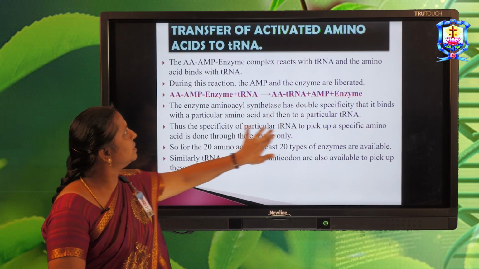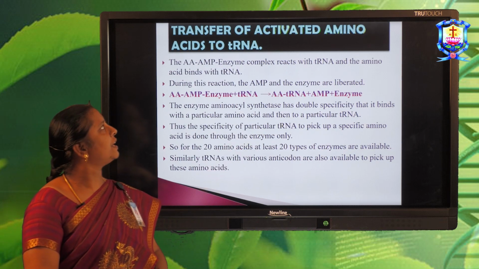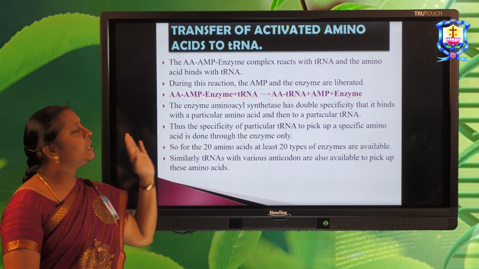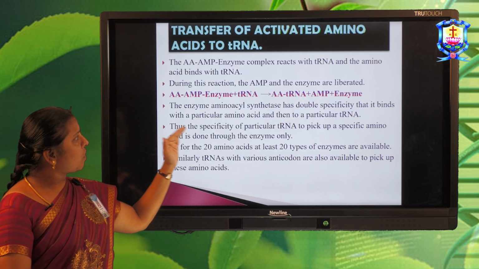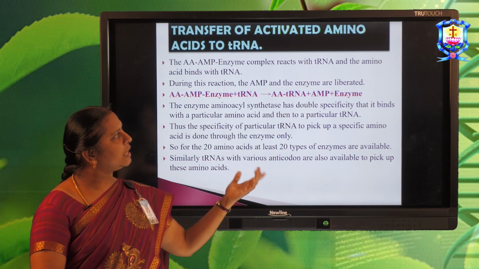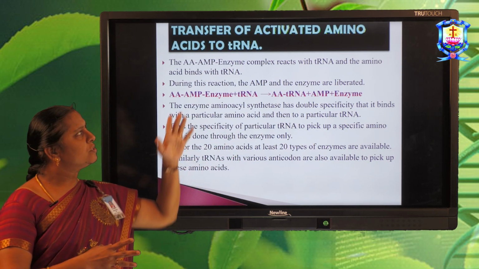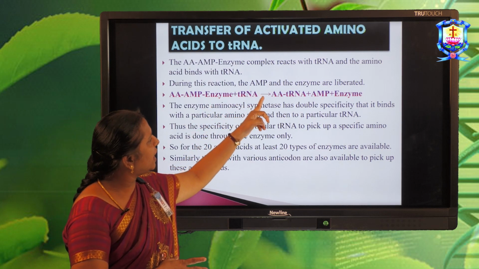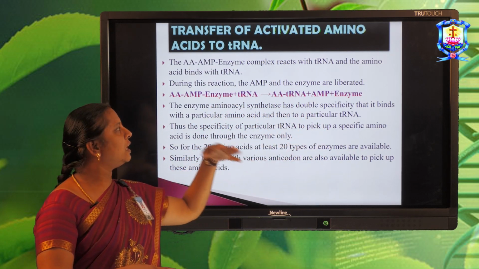So after the activation, the transfer of activated amino acids to tRNA. The enzyme amino acyl complex reacts with tRNA so that the amino acid binds with the tRNA. During this process, the AMP and also the enzyme are both liberated.